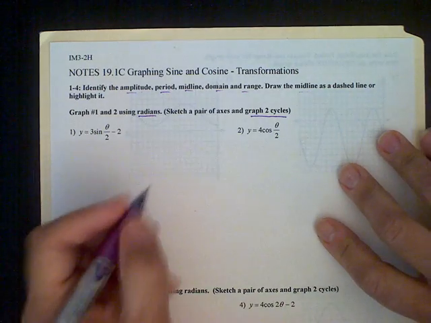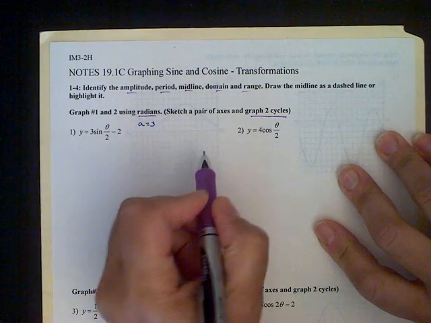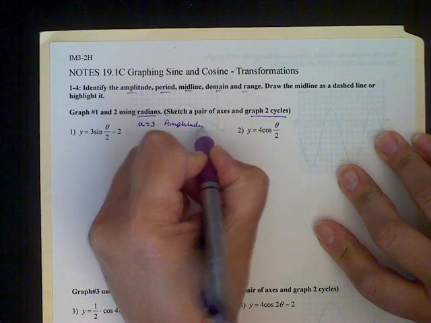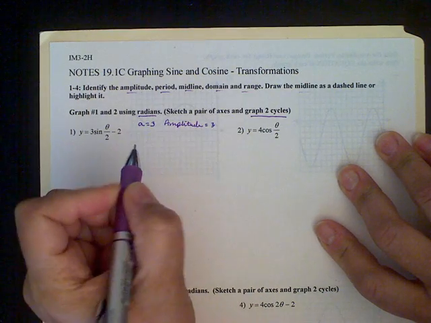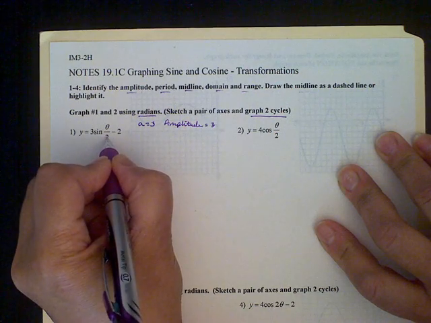So I'm going to start out and look at what my amplitude is. A is equal to 3, so my amplitude is the absolute value of that, which is 3. Then I'm going to look at my value for B. I see that B is 1/2.